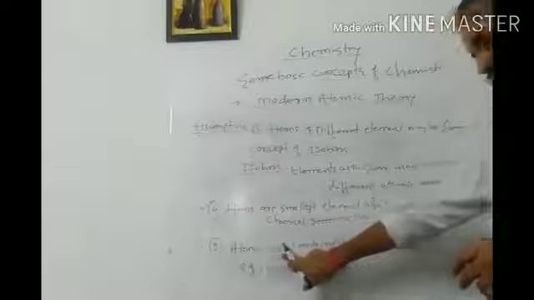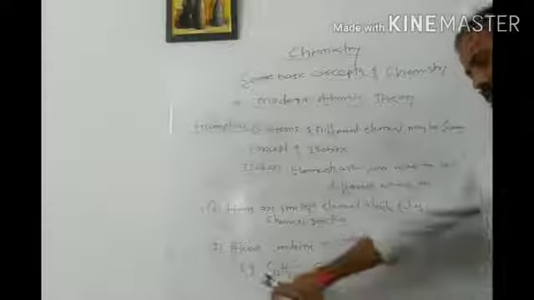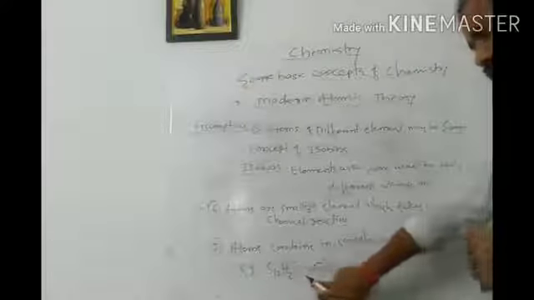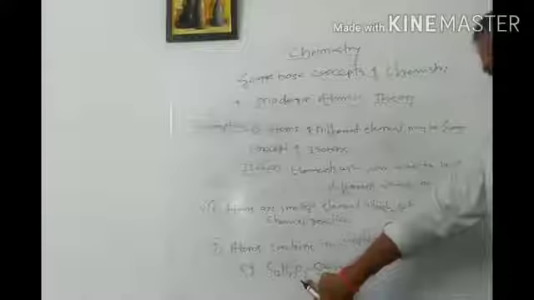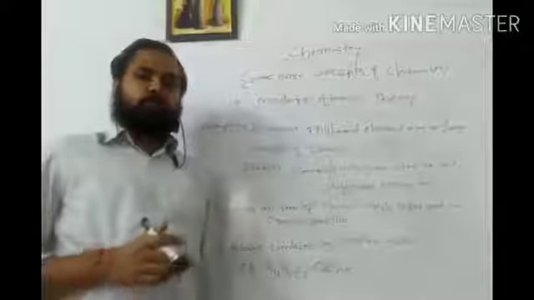So this drawback is eliminated by modern atomic theory. So these are the five ideas or five concepts given by modern atomic theory, and one more concept is there.